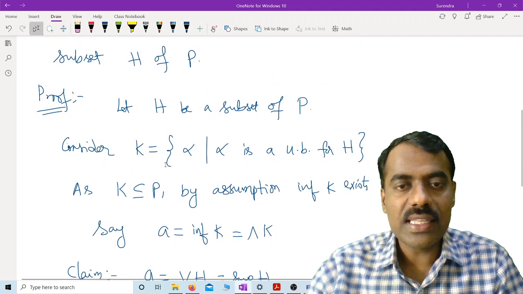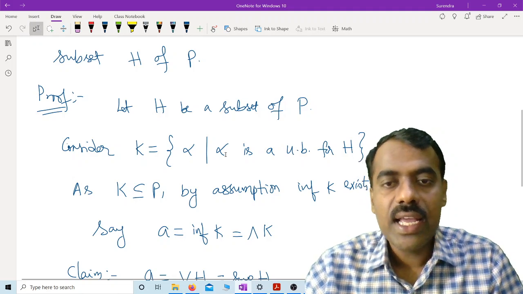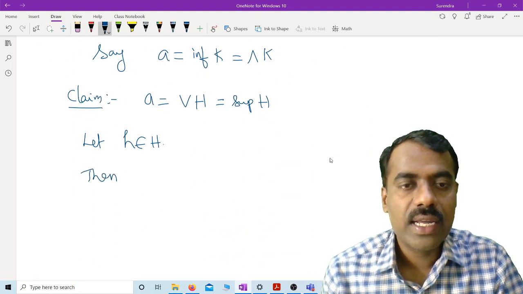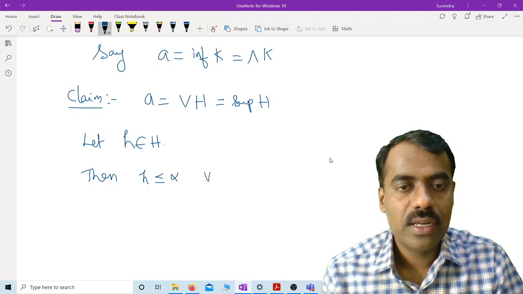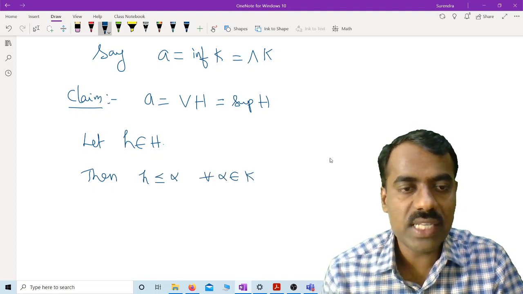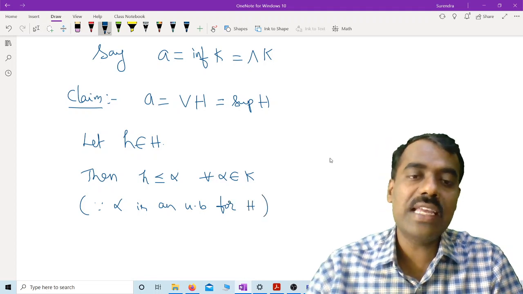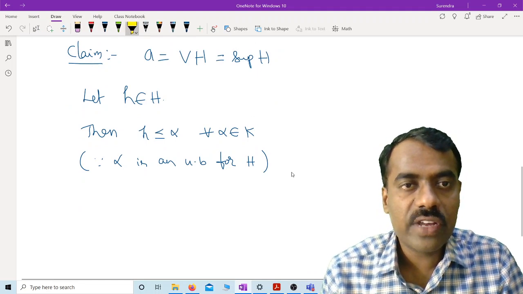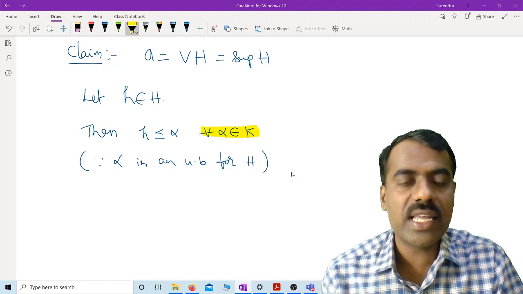If we take any element alpha in K, it is an upper bound for H. Therefore h is less than or equal to alpha for every alpha in K, since alpha is an upper bound for H.